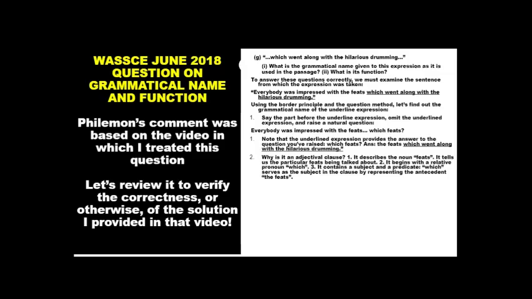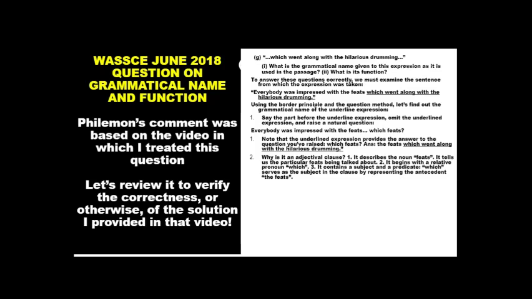In this case, we are dealing with a relative pronoun. What does a relative pronoun do? A relative pronoun refers to an antecedent. An antecedent is something that came before. Now, in this case, we have an antecedent. Look at the sentence again. Everybody was impressed with the feats. The feats refer to a noun, okay? And here, which went along with the hilarious drumming, gives us more explanation, more information about the feats.